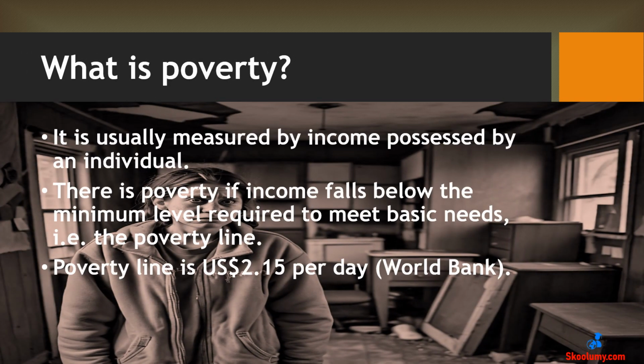Poverty is usually measured by income possessed by an individual. A person is poor if his income falls below the minimum level required to meet basic needs. This minimum level is known as the poverty line. The international poverty line has been adjusted to $2.15 per person per day in 2022 using 2017 prices. This means that anyone living on less than $2.15 a day is in extreme poverty.